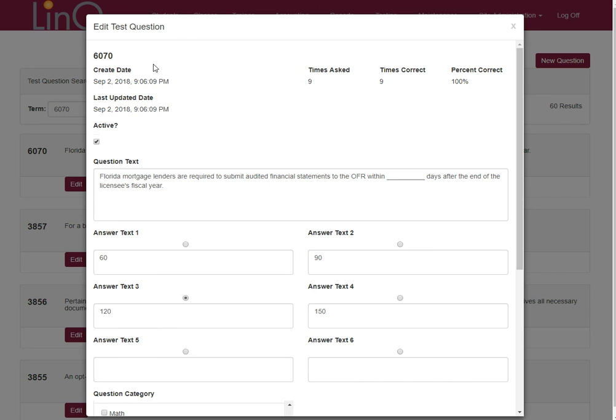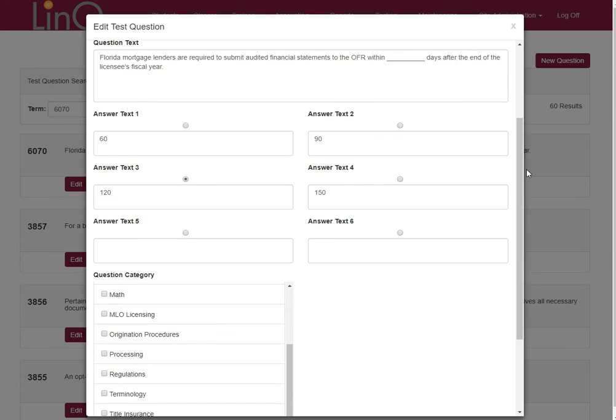You get not only when the question was created, but also, if there were any updates to this question, it would post the last update date so that you know the last time it was revised. You also get some other information, like how many times this question has been asked, how many times it was correct, and what is the percentage of correct answers for the number of times it was asked. And then we have our test question, our available answers, and our correct answer.